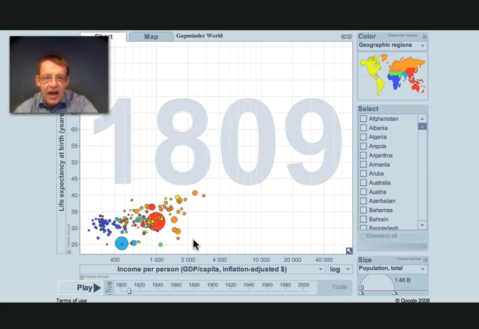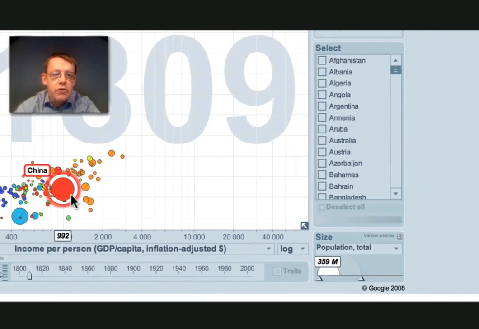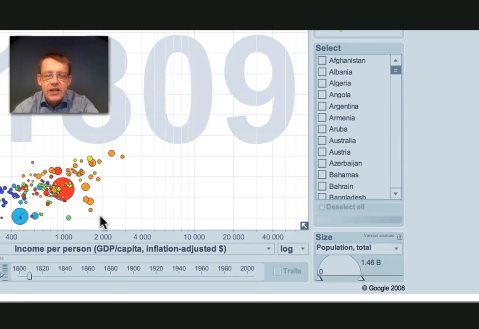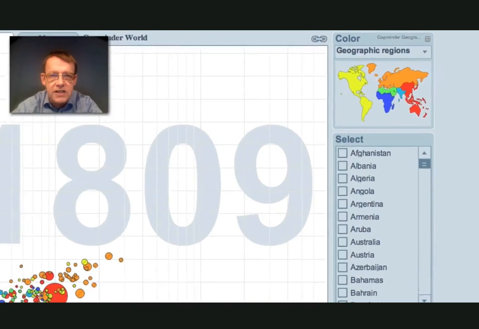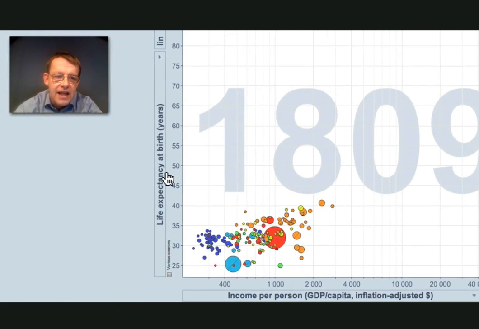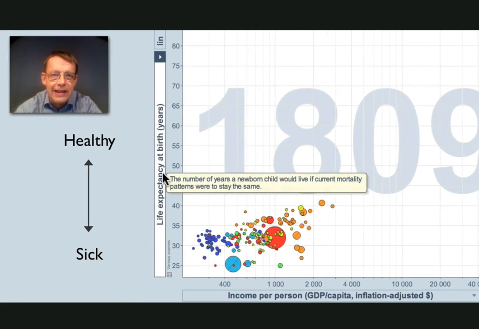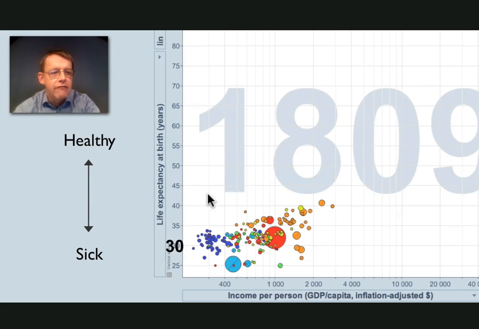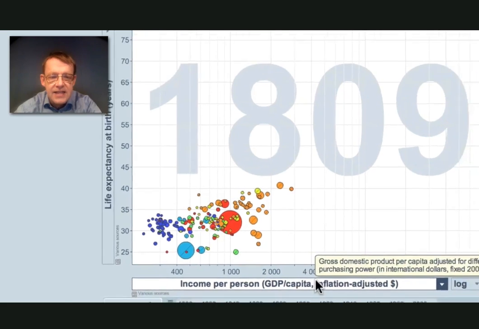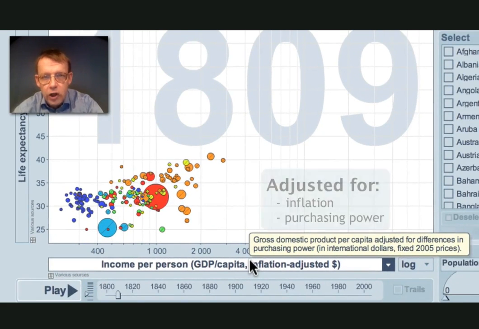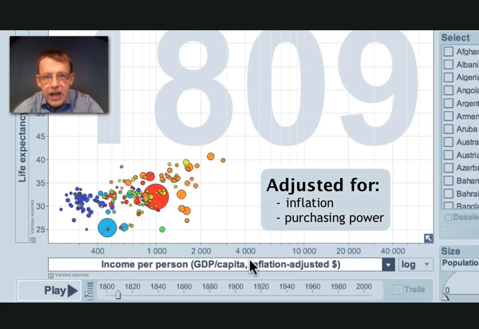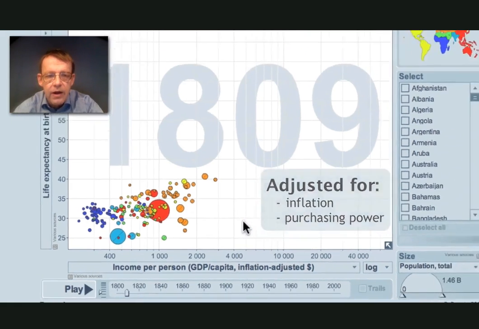Each bubble is a country. The size shows the population and the color shows the continent. The brown here is West Europe, and you can see from the map the rest. This axis shows health, life expectancy at birth from 30 years to 80 years. And this axis shows income per person in dollars, adjusted for inflation and for purchasing power.